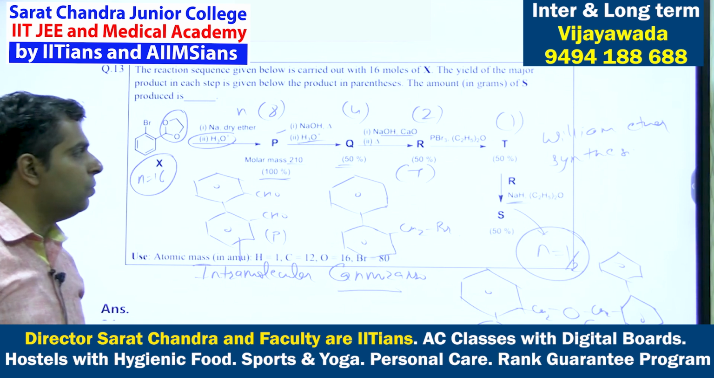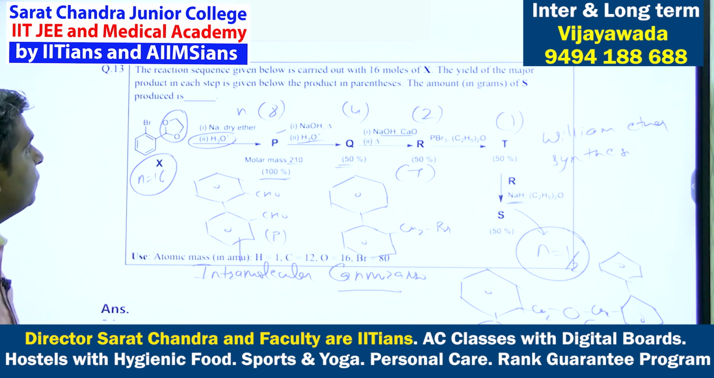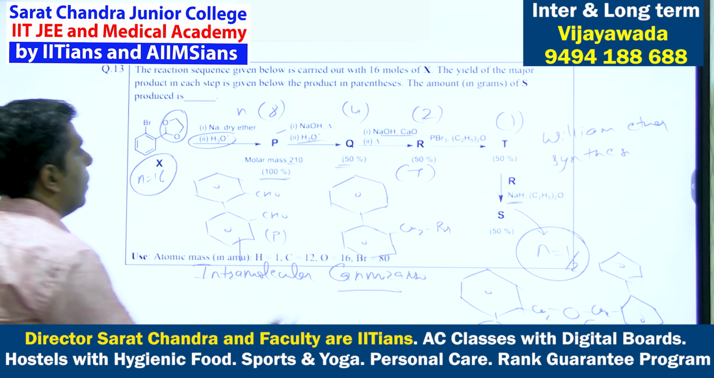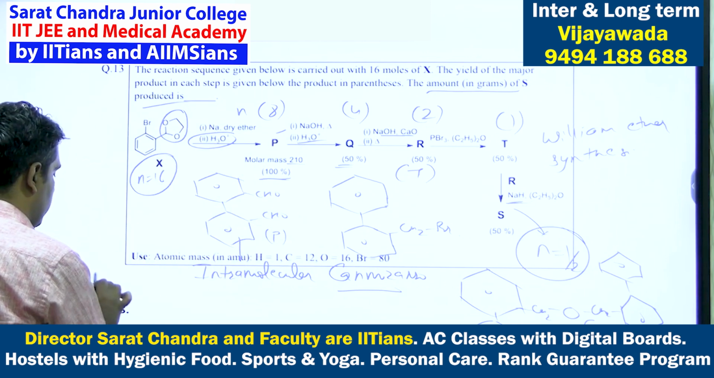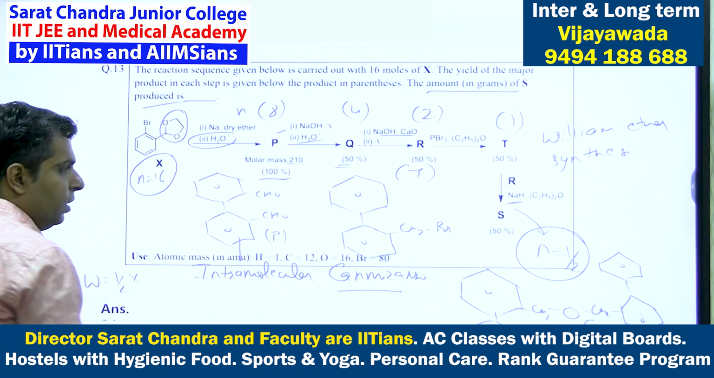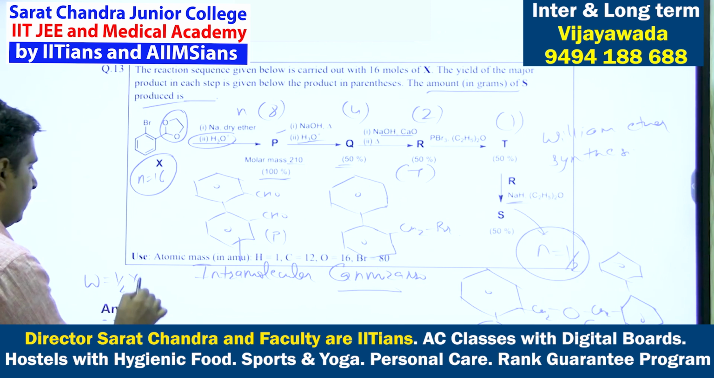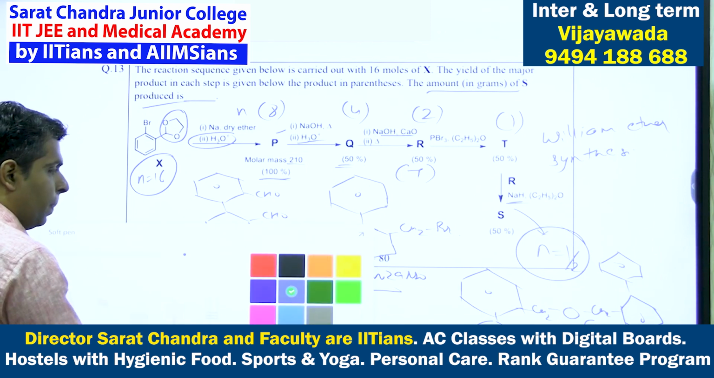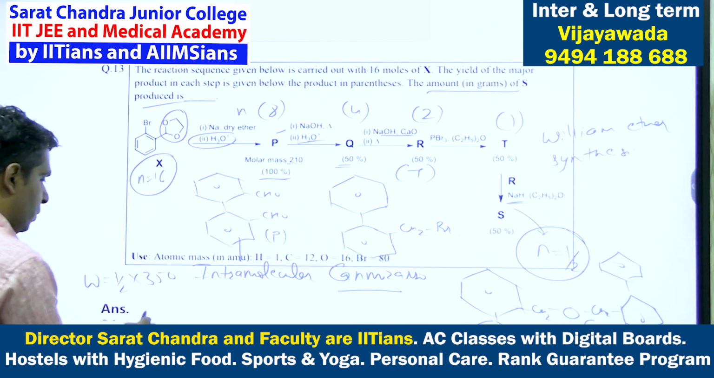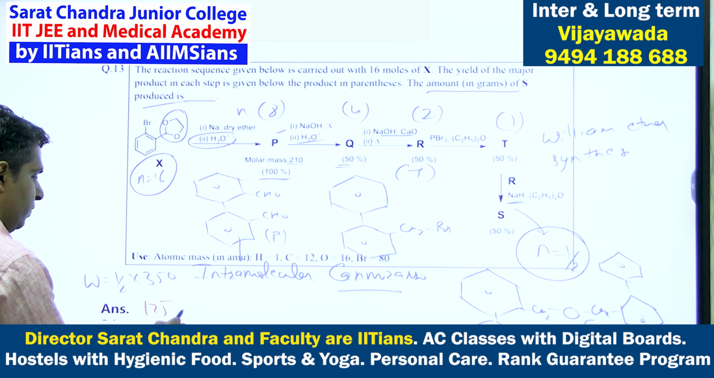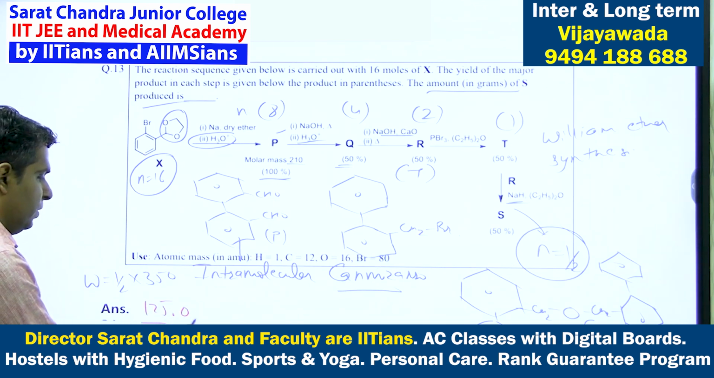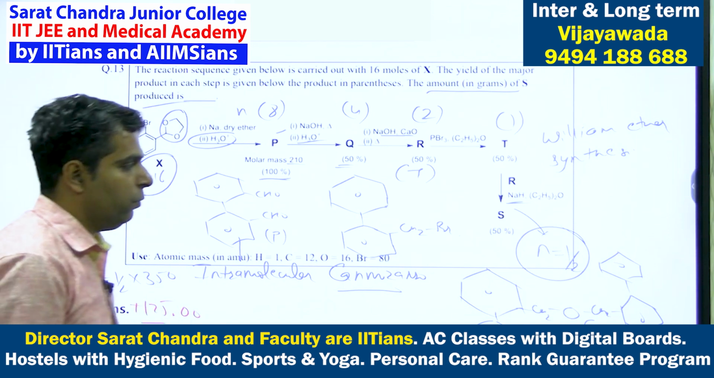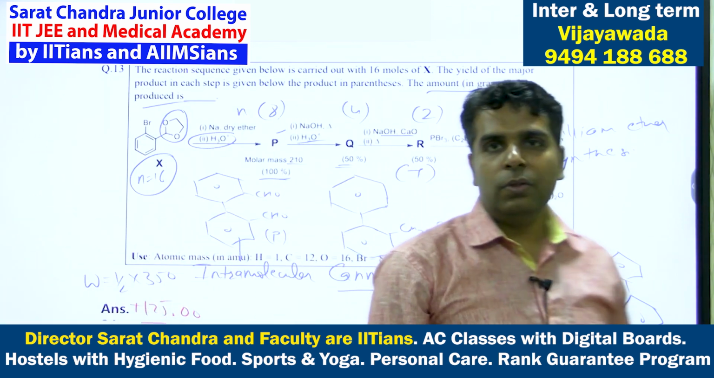So over here the number of moles formed of S is half, and the amount in grams of S you have to tell. So amount in grams of S will be number of moles into molecular weight. So molecular weight of S will come out to be 350. So your answer will be 175. So up to 2 decimal places, 175.00. So this will be the answer.